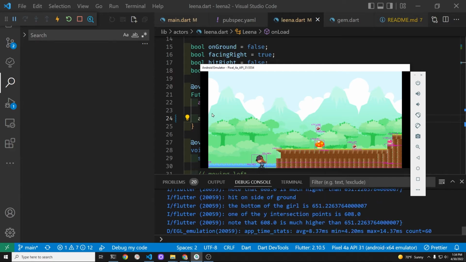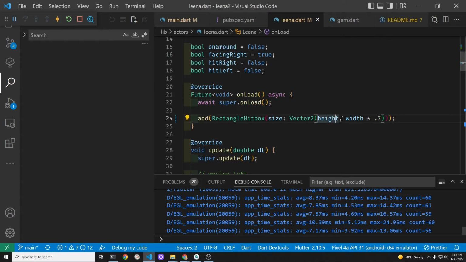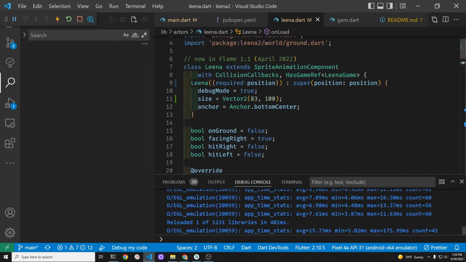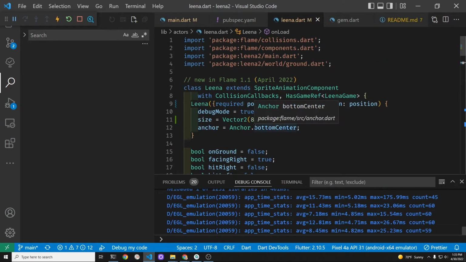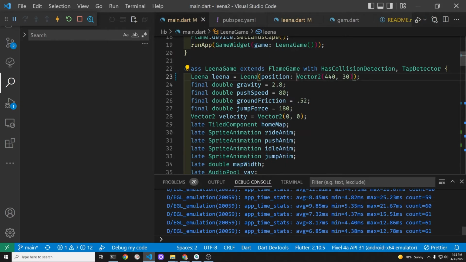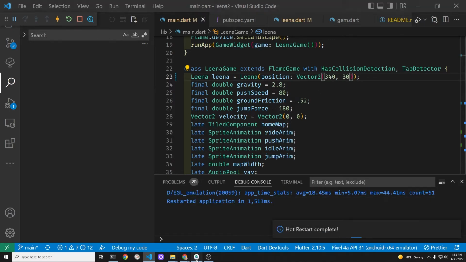I'm going to move her starting position a little bit further to the left so that we don't have this problem with the ledge initially. Oh, and the hitbox was reversed. It should be width first and then height. Okay, let's have her start 100 pixels to the left now.